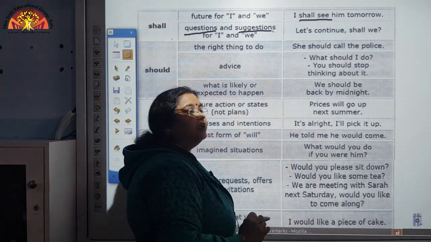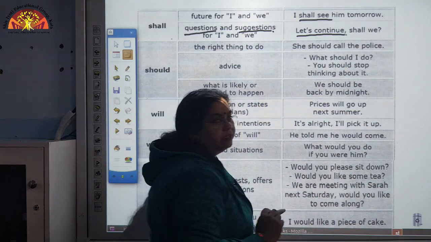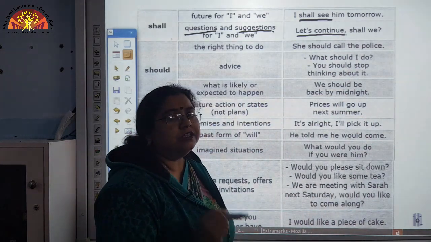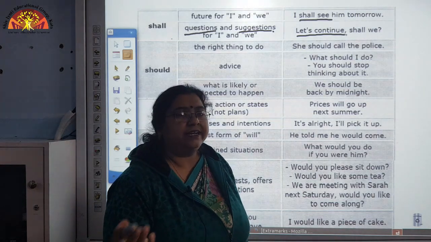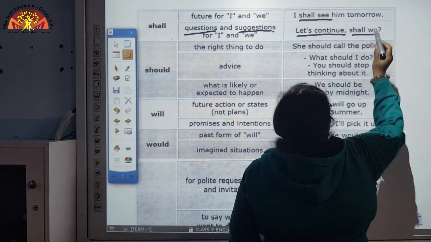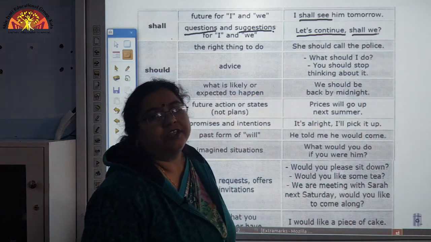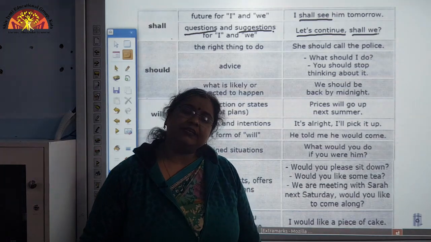Shall we? Now, what exactly is it? It is a suggestion, and also an interrogative form of sentence.